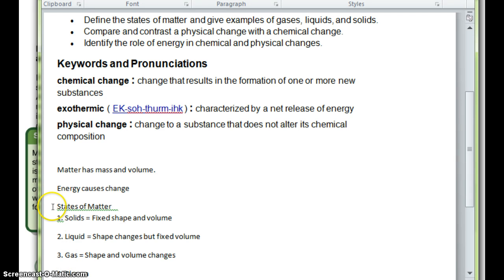So I added to our notes the states of matter: solid, fixed shape and volume; liquid, shape changes but fixed volume; gas, shape and volume change. And I just listed plasma as the fourth to remind you that, yep, there is a fourth state of matter.